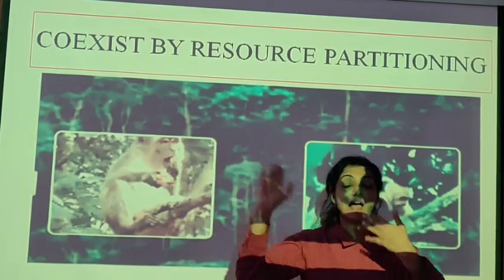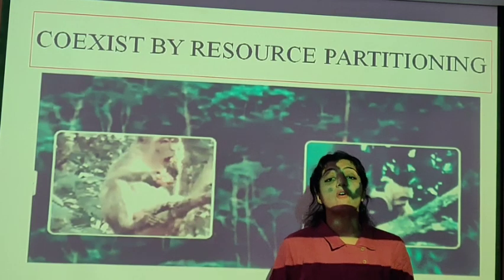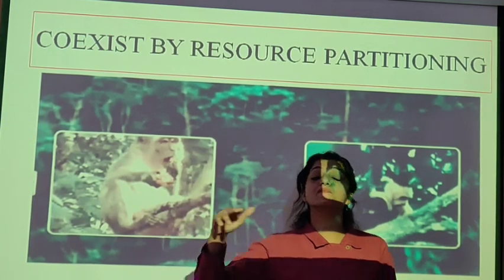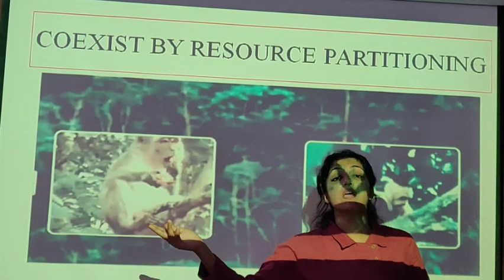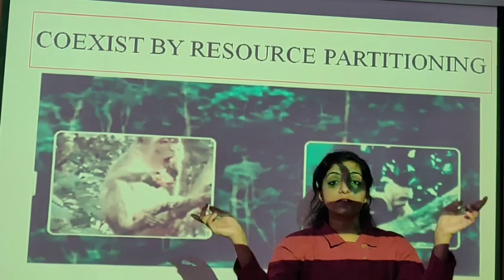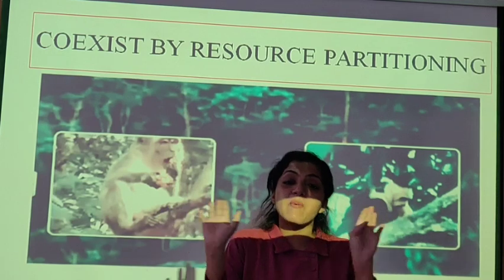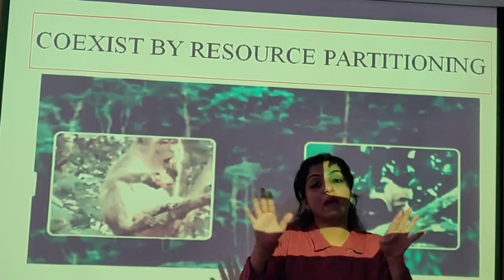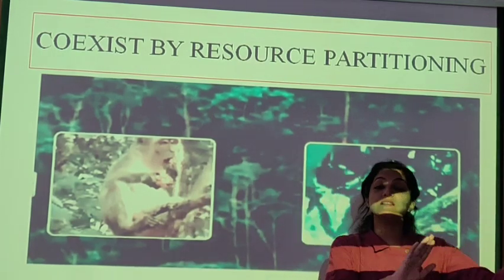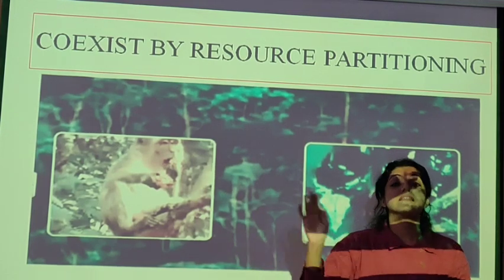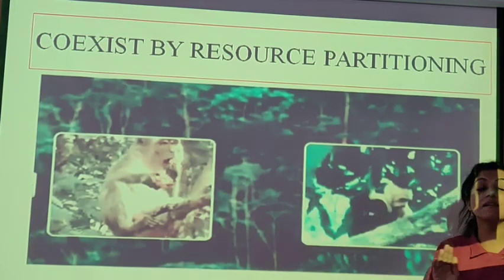Okay, like we have the jungles, we have the forest for the tigers, for the lions, for all the other wild animals. Okay, we will not see the wild animals over here around us because this is the place which has been partitioned for human beings. They have kept it for themselves. The jungles of other wild animals. That is how resource partitioning is done.